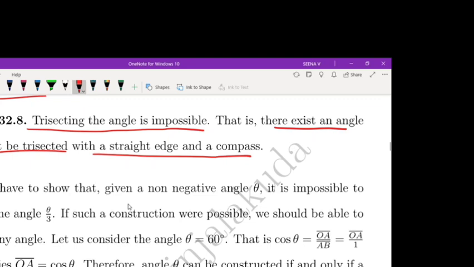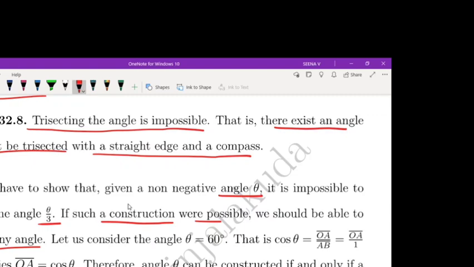To show that, we have to show that given an angle theta, it is impossible to construct the angle theta by 3. If such a construction were possible, we should be able to construct any angle. We are assuming it is possible to construct the angle theta by 3, then it is possible to construct any angle.